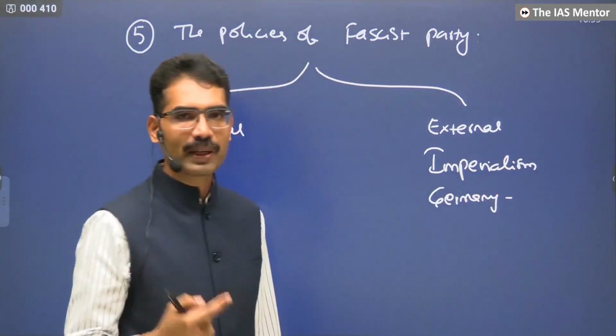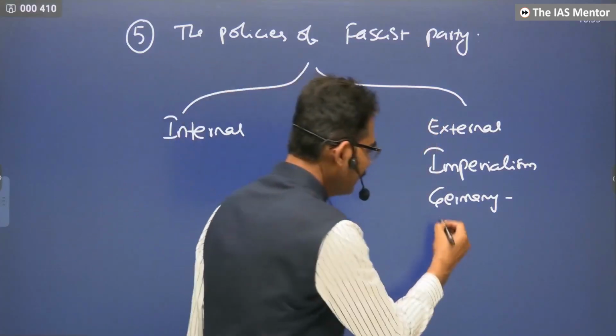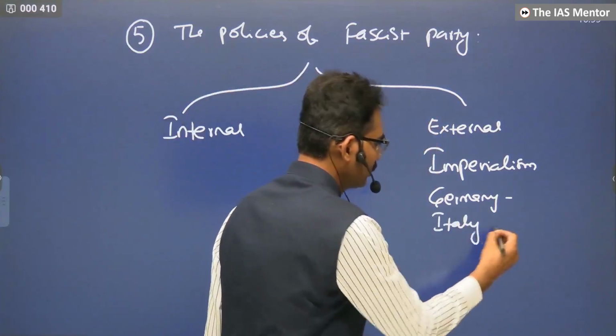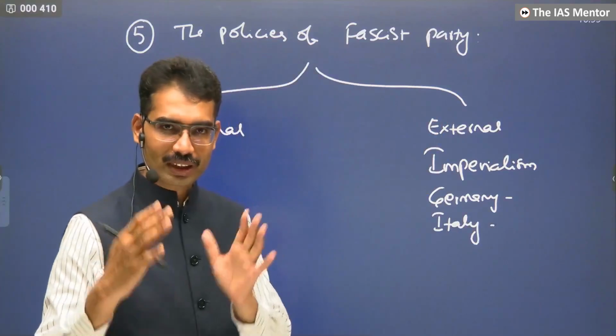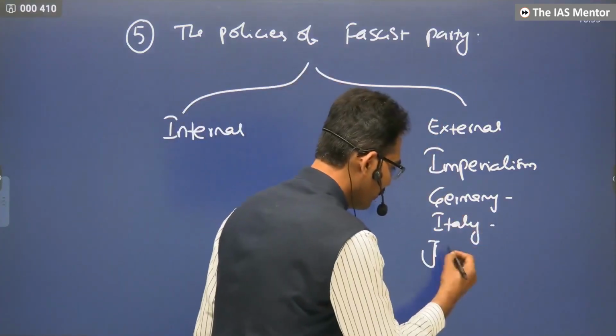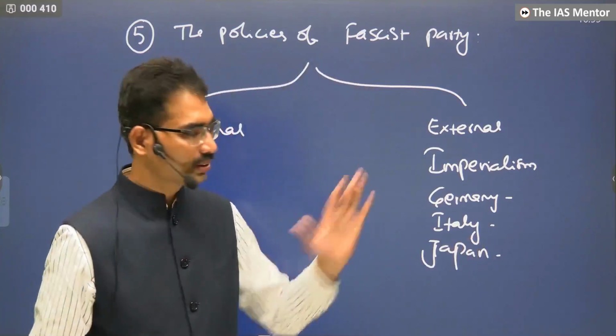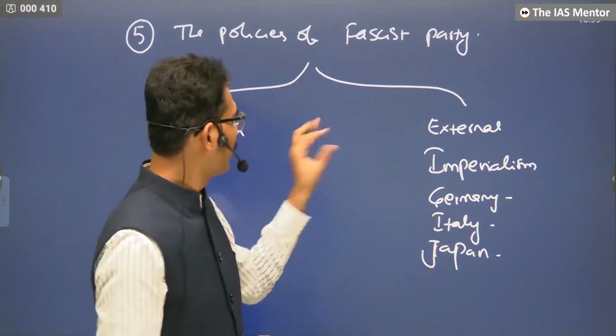If you want to expand, a neighbor resists it: World War II. Italy wanted to expand, and a neighbor wanted to resist. War. Japan wanted to expand, and another power tried to resist. World War II.